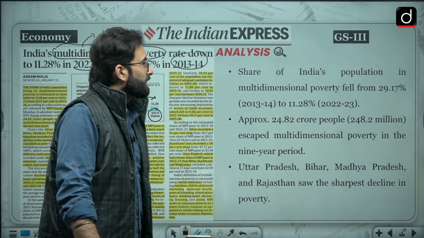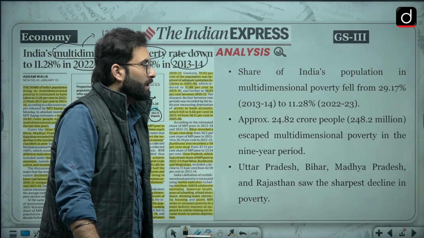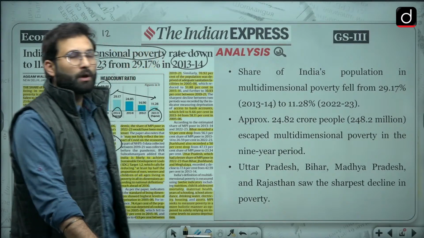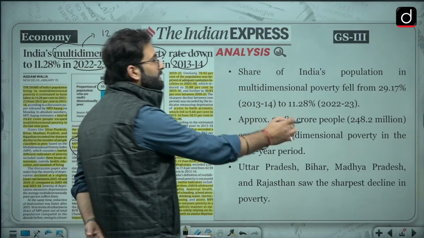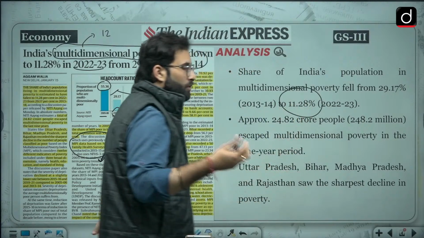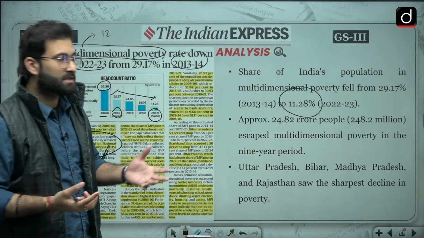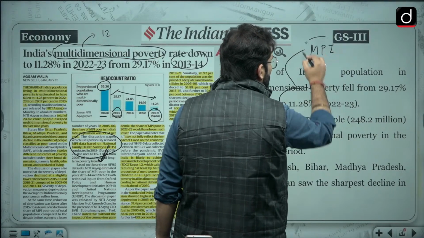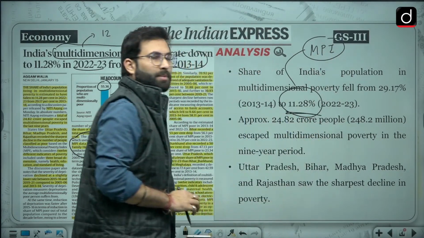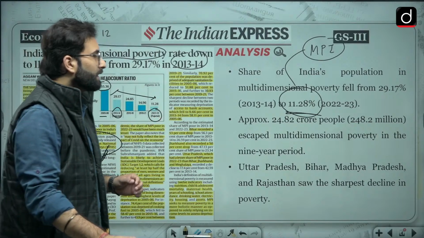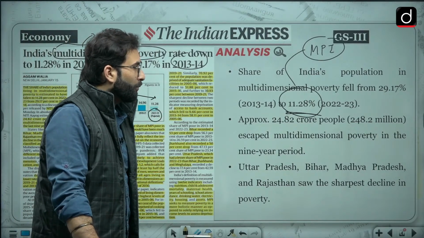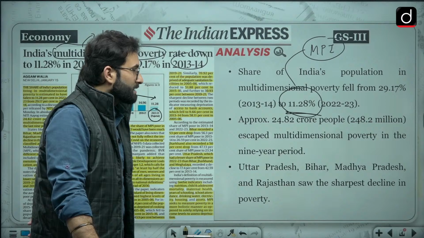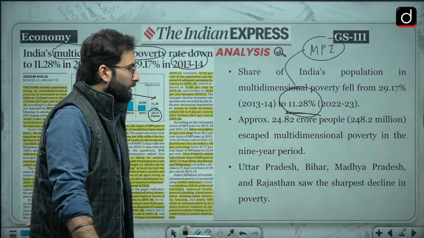Share of India's population in multidimensional poverty fell from 29.17% to 11.28%. So if you want to use some kind of data in your mains examination, from the multidimensional poverty index, MPI, you can use this data, that is 11.28%. Moving further, approximately 24.82 crore people escaped multidimensional poverty in the 9 years period.